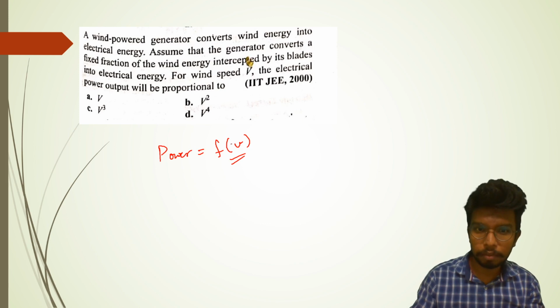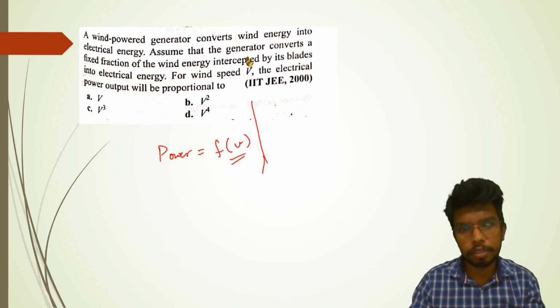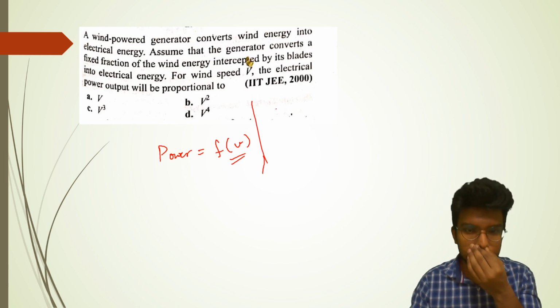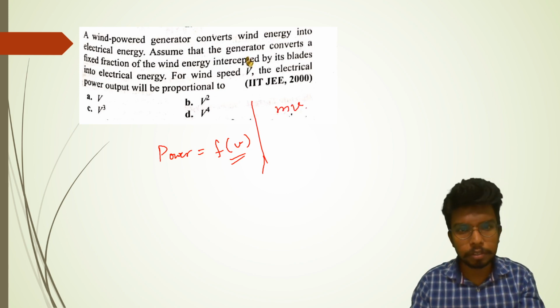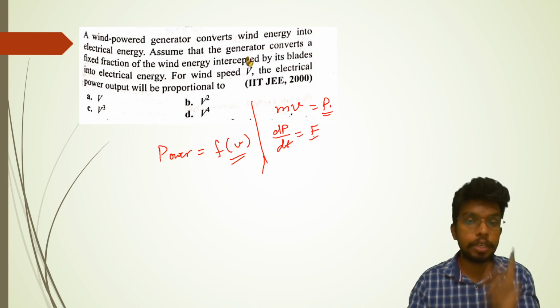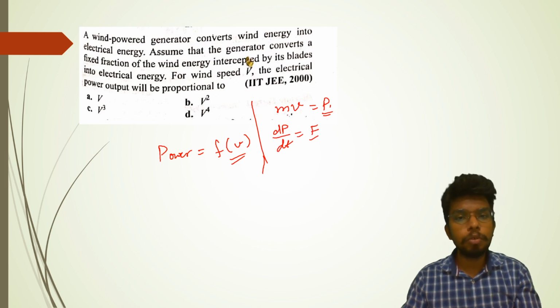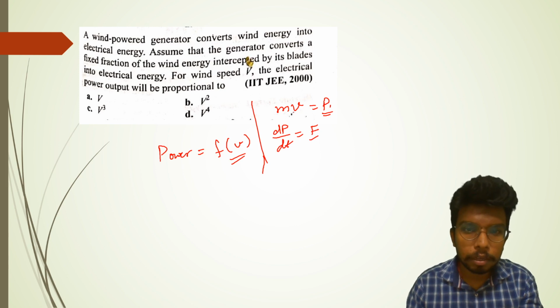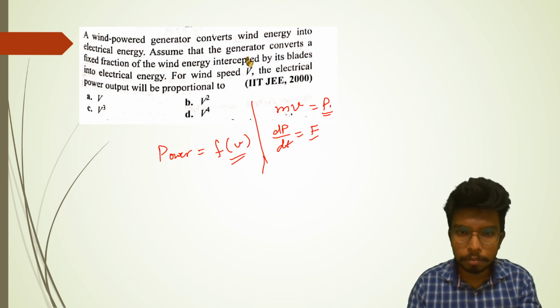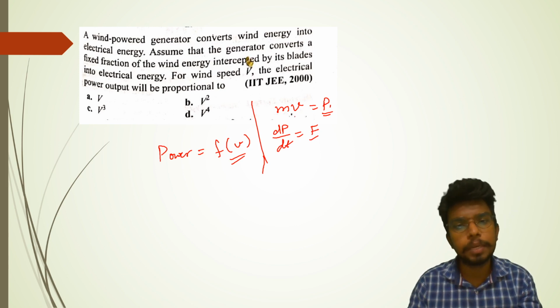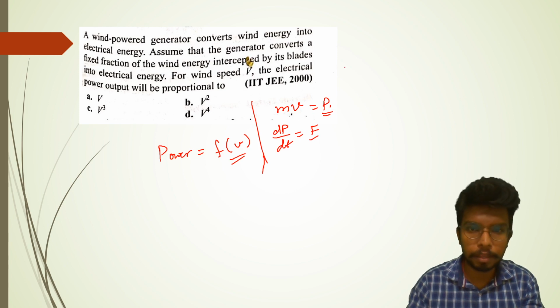So we will do a little of theoretical portion here. Mass into velocity is nothing but momentum, this you know, and if you take the rate of momentum, that is dp by dt, that gives you the force according to the second law of motion. So it becomes m dv by dt, that is the force.